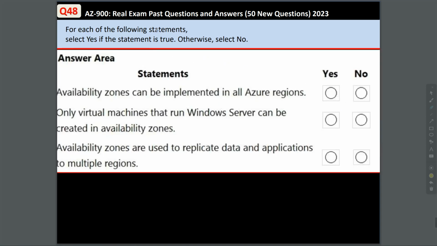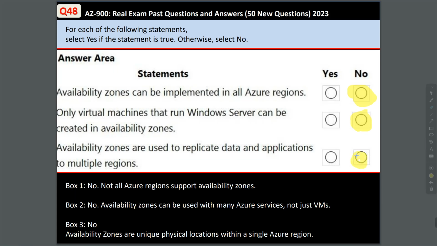Question 48. For each of the following statements, select yes if the statement is true, otherwise select no. Availability zones can be implemented in all Azure regions. Is that true? No. Not all Azure regions support availability zones, so this is not correct. The second statement, only virtual machines that run Windows Server can be created in availability zones. No. Availability zones can be used with many Azure services, not just virtual machines, so this statement is not correct. And the last statement, availability zones are used to replicate data and applications to multiple regions, and this is not correct as well. Availability zones are unique physical locations within a single Azure region.